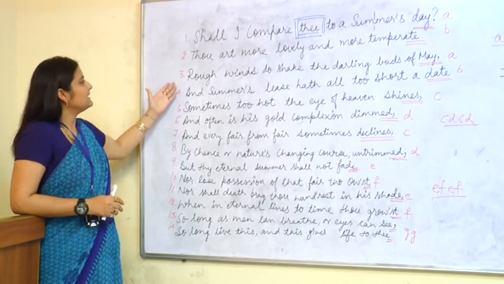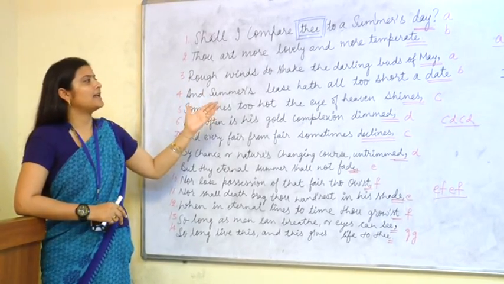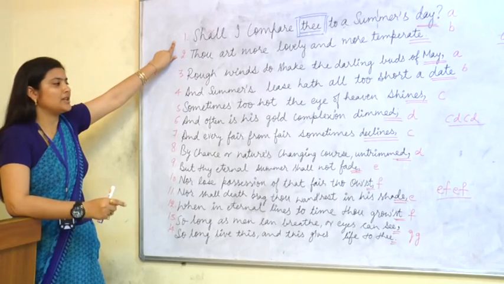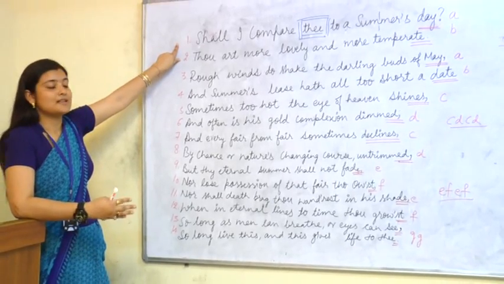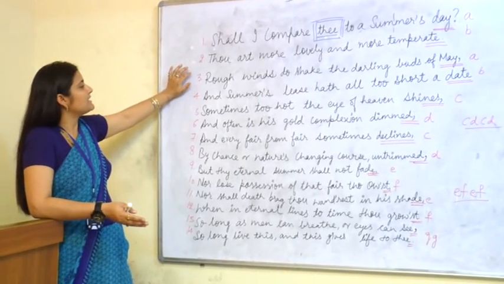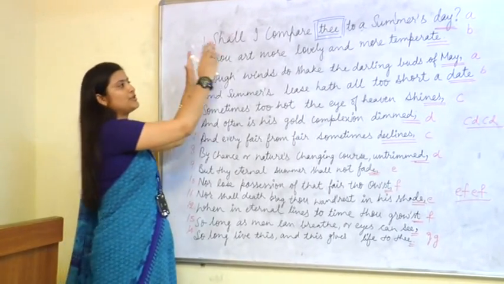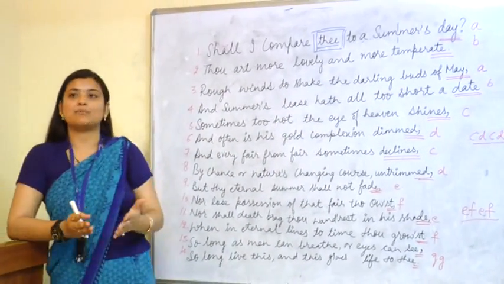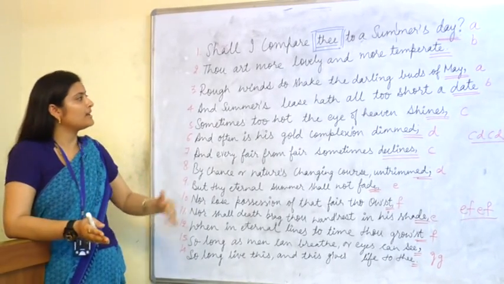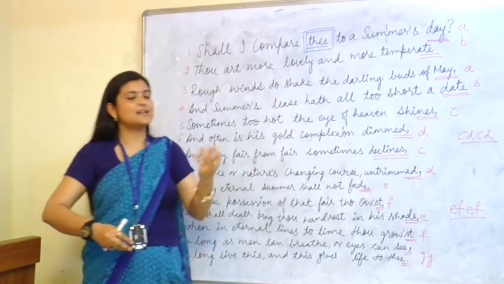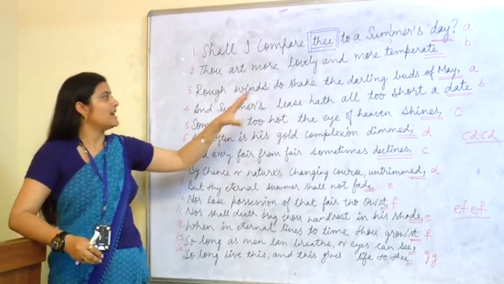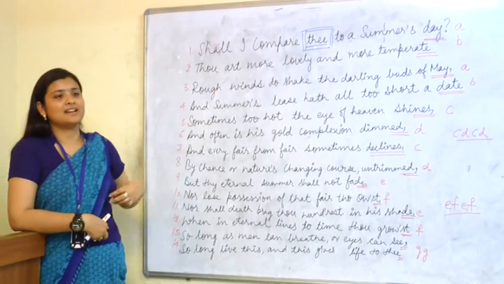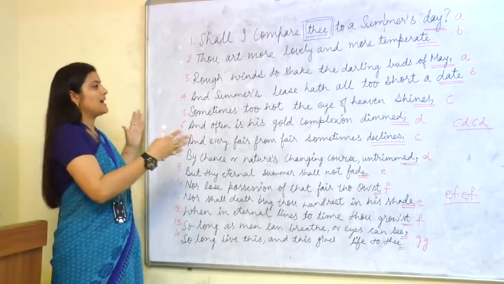Now coming to the next line, he says, rough winds do shake the darling buds of May. In the first two lines he was putting a question whether he should compare his beloved with a summer's day or not, and in the third line he is focusing on the features of summer. He is telling us that in summer there is a lot of rough wind, and that rough wind shakes the darling buds of May. That means the buds that are supposed to grow in the season are being shaken by the rough winds of summer. So in his sense, summer is not that nice or that good, that it has to be there forever.